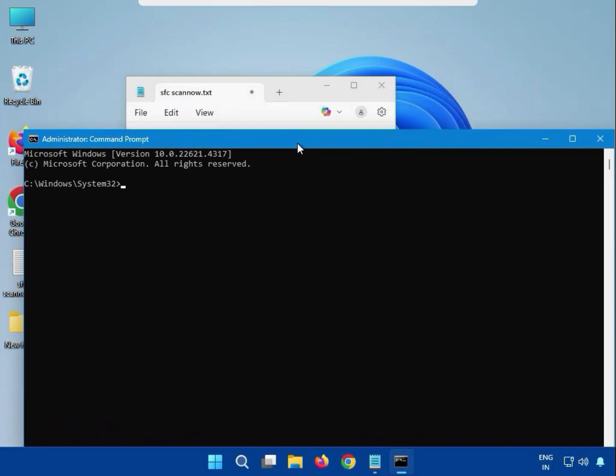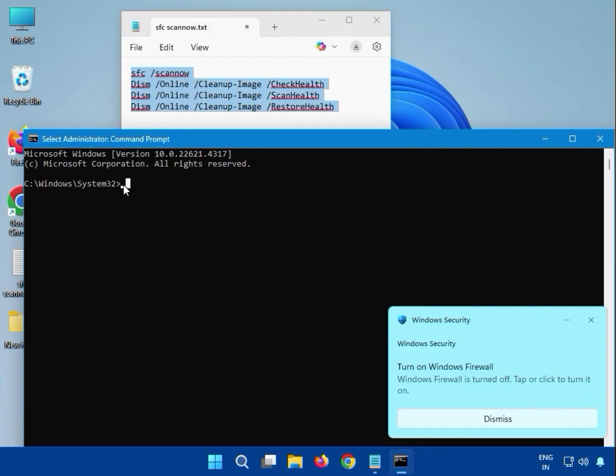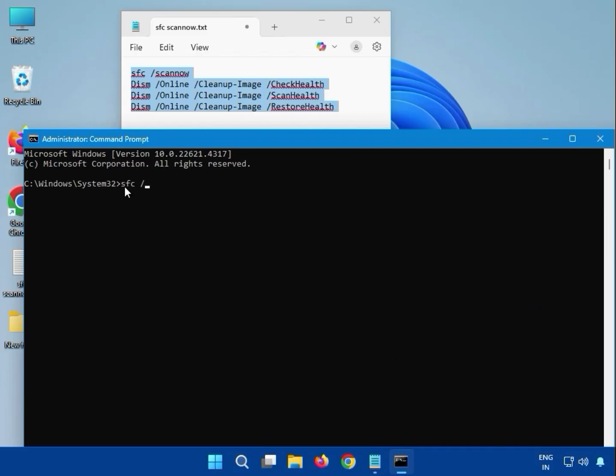Then you can see there are 4 commands, and do not copy paste from the YouTube description, so you have to enter manually one by one. Okay, so please note which is small and capital and all. First is start.